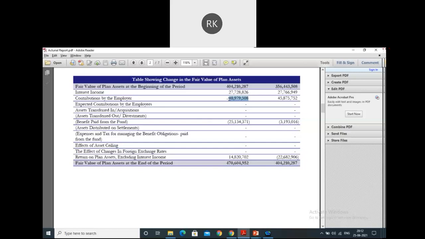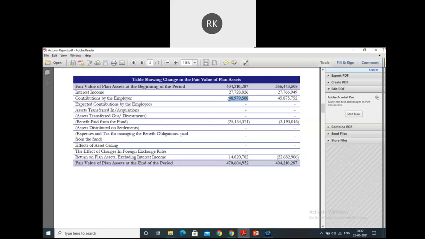That is why employers are supposed to contribute every year in line with the liabilities. Basically, they have to figure out how much amount they want to contribute to the funds. In some countries there are regulations which specify how much percentage or amount you have to invest or contribute. But I believe in India there is no such statutory requirement where a certain percentage or amount is specified. So it is totally at the discretion of the company to decide how much they contribute.